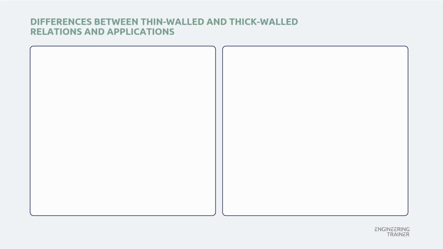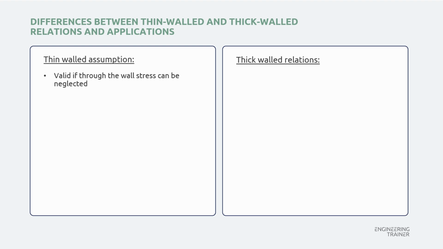This concludes this lesson on thin versus thick-walled piping. We have seen that there are multiple differences between the thin and thick-walled relations and applications. The thin-walled assumption is valid as long as the variation in the through-the-wall stress can be neglected. The stress is not constant for piping of higher thickness and will underestimate the maximum stress in a pipe wall.